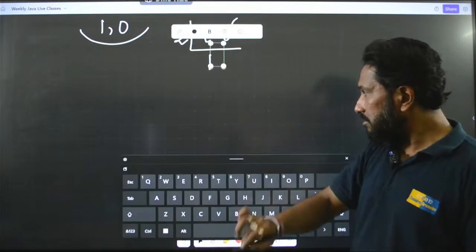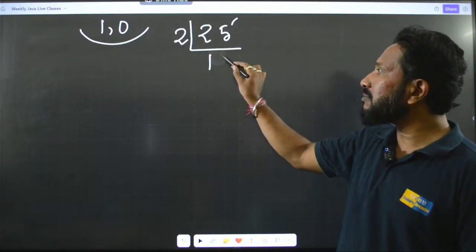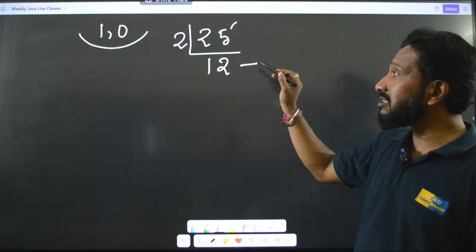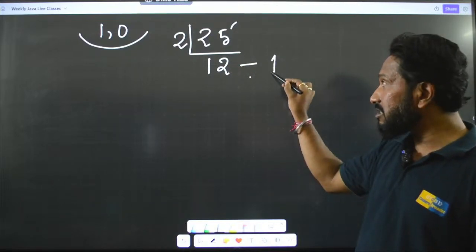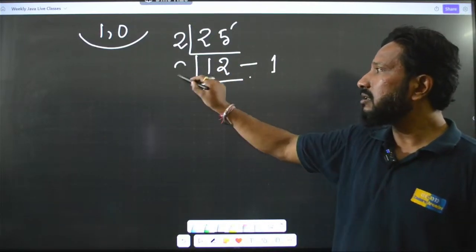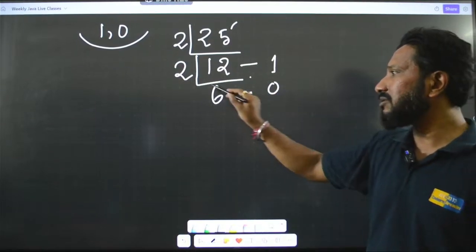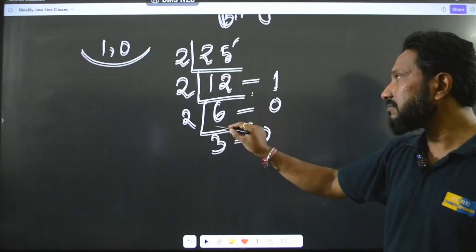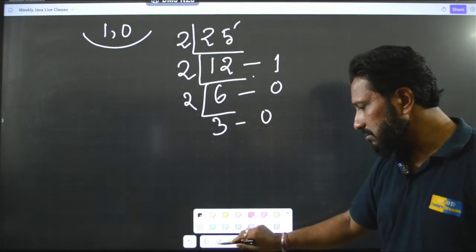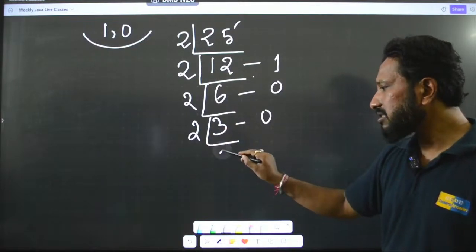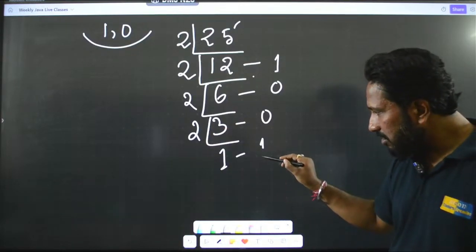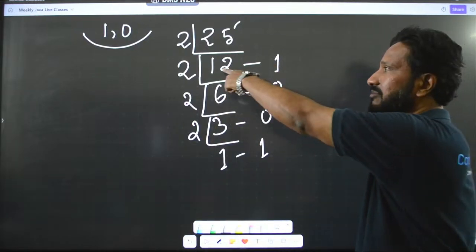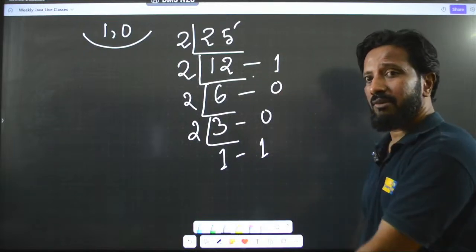2 12s are 24. The remainder is 1. You have to write the remainder at every step. After that, 2 6s are 12, the remainder is 0. 2 3s are 6, the remainder is 0. 2 1s are 2, the remainder is 1. Clear? So for every odd number we have a remainder of 1, and for every even number, obviously when we divide by 2, we will have the remainder as 0, correct?